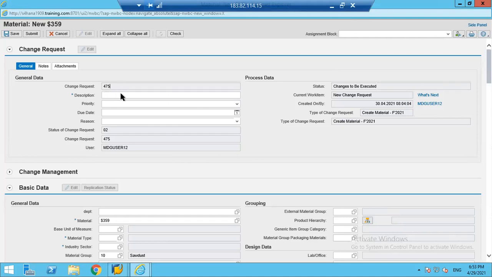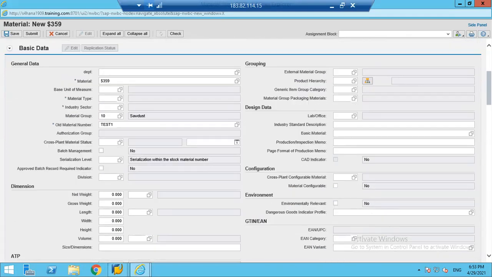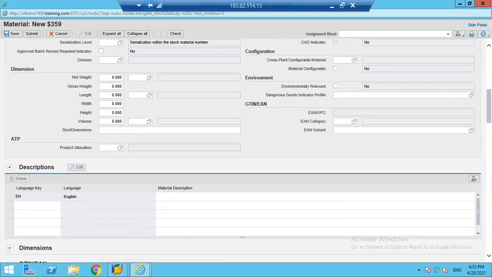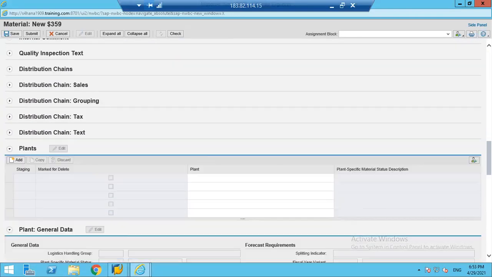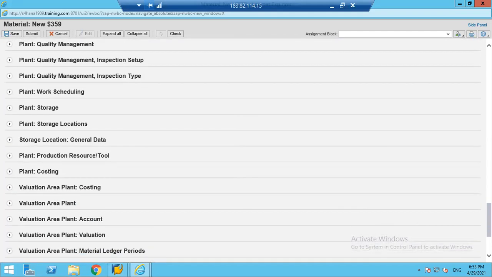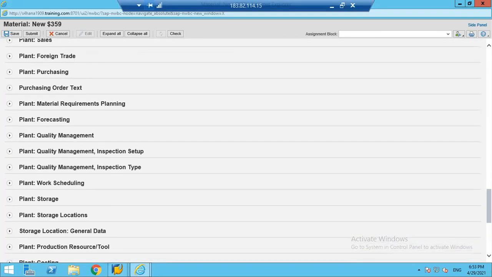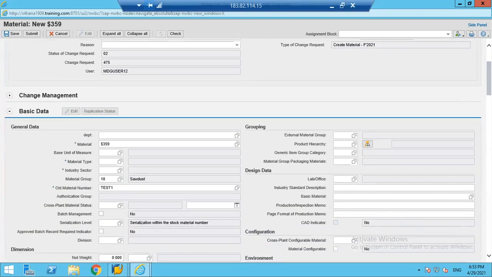This is change request 475, which means so far 474 materials were processed in this system. You need not worry about all these things at the moment. These are different views of the material, and whichever views we would like to fill in, we can fill in and create the material.